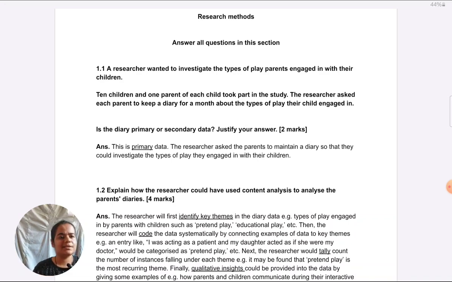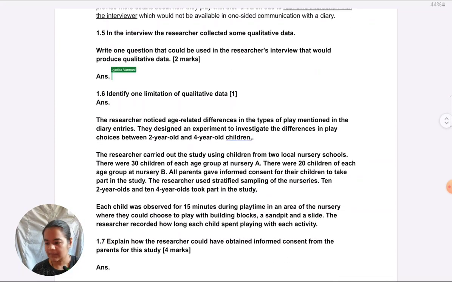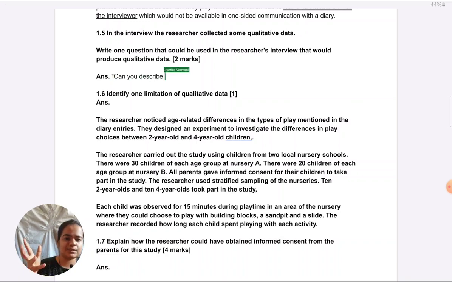Okay, I don't want to discuss that further. It'll become too elaborate. So let's come to what we can write. Like I said, we should put the question in quotes. Can you describe? Now many students will argue, can you is closed. I'm asking, can you describe? I'm asking them to describe. Instead of saying describe, I'm just putting it in a polite way. But the opening is with describe only.